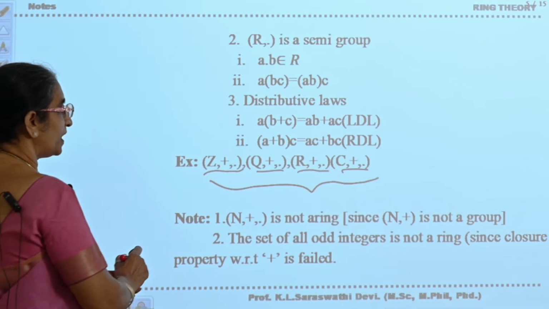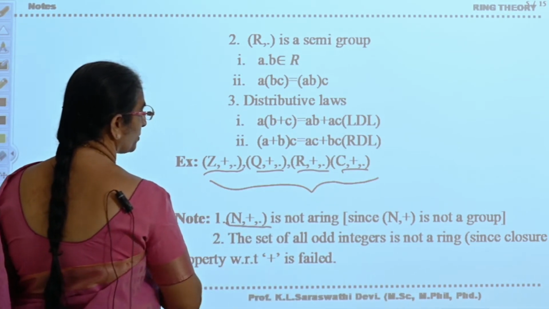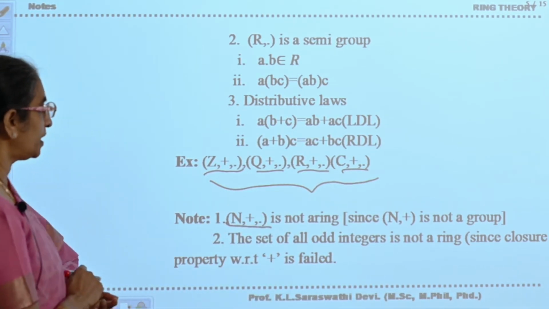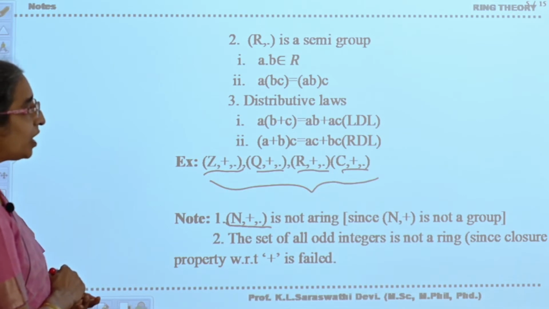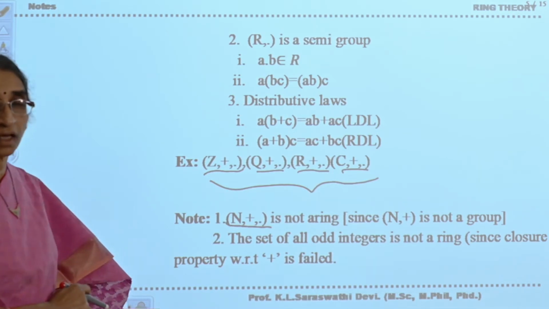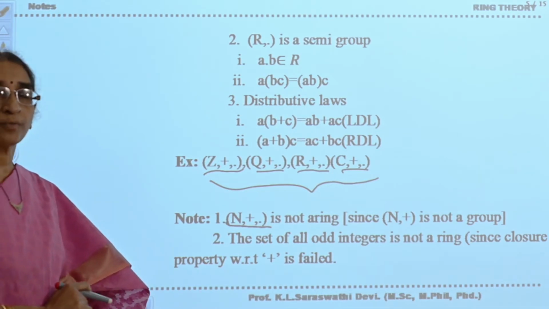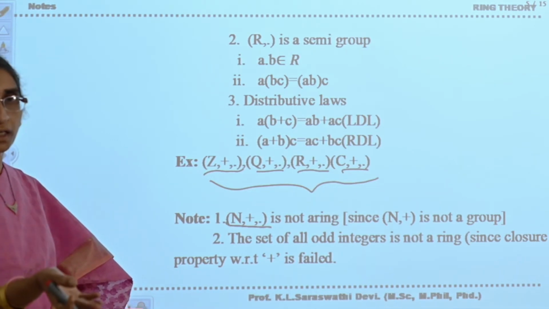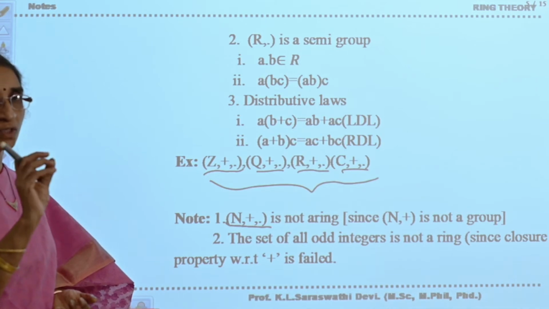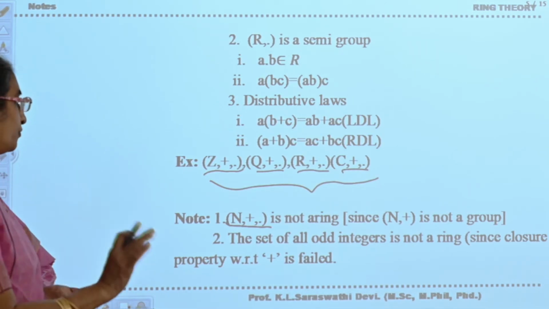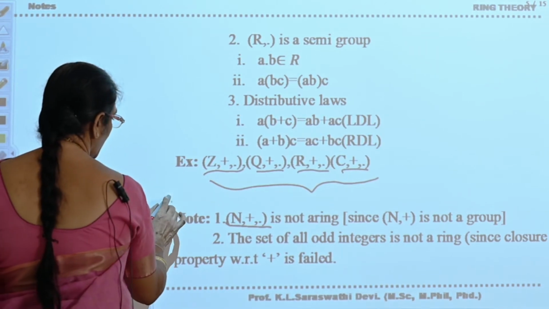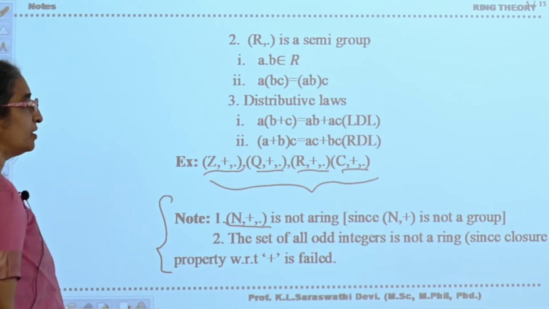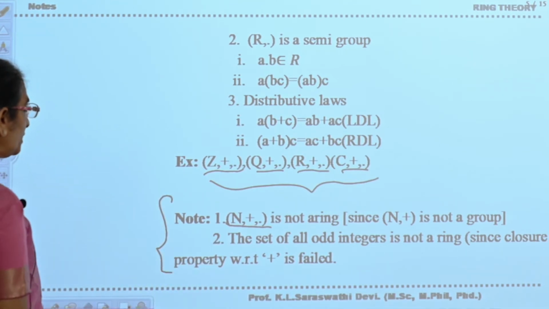Therefore, (N, +) is not an abelian group, and therefore (N, +, ·) is not a ring. Similarly, the set of all odd integers is not a ring. Why? Because the closure property won't be satisfied. If you add two odd integers, you will get an even integer, which does not belong to the set of odd integers. Therefore, these two are examples of sets which are not rings.